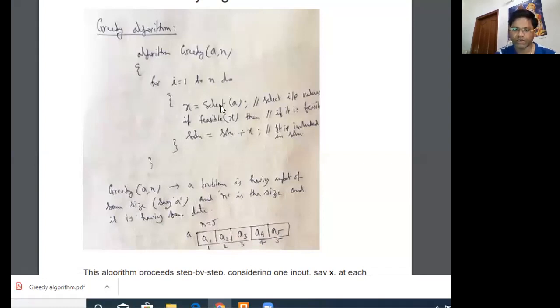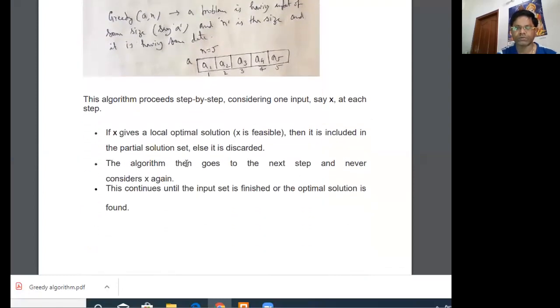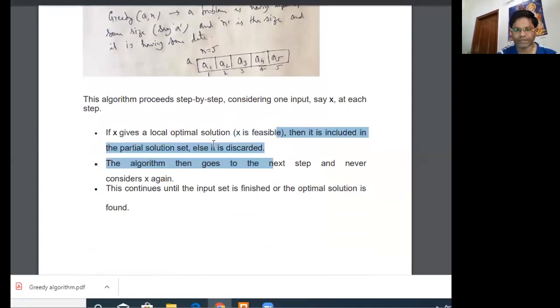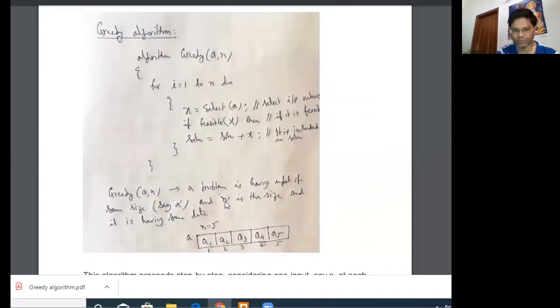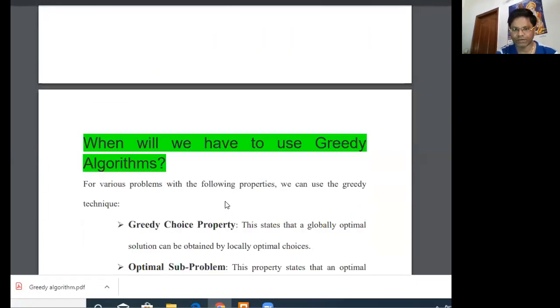A is the input values, and out of the selected input values, if any one of the values satisfies and we find that it is feasible, that is, if feasible(x), then this x value is added to the solution. So our solution becomes solution plus x. This is the basic concept of the greedy algorithm. Here x is basically the local optimal solution, and if it is feasible, then we can include it in our solution, otherwise we discard it. In this way we can reach our desired solution. So this is the basic understanding about greedy algorithms or greedy approaches.